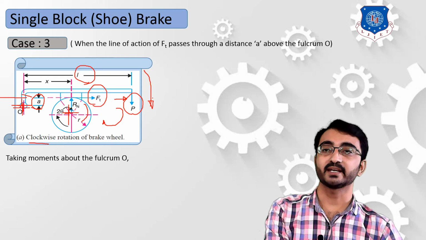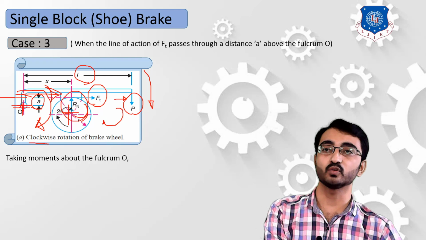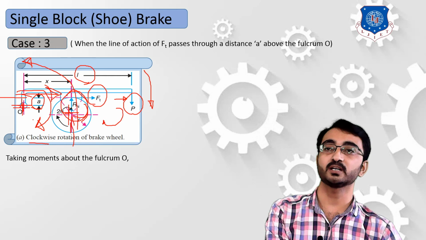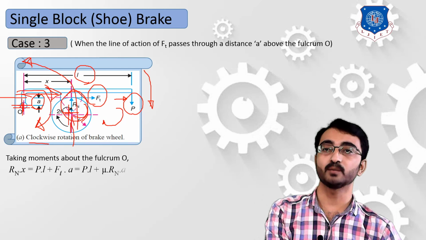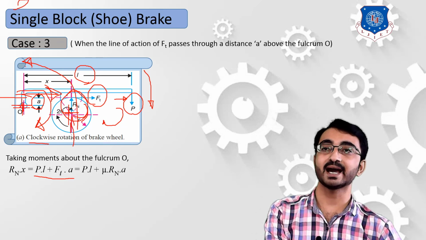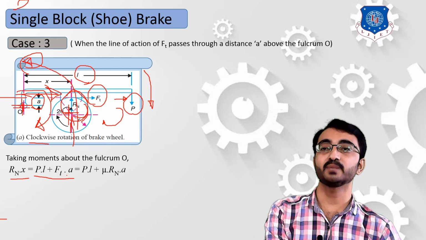Now the second force, that is this Ft force. Due to this Ft force which is acting in the plus x direction, about point O it will also produce a clockwise moment, and the Rn force will be acting in an upward direction, so it will produce motion about fulcrum point O in an anti-clockwise direction. So we can understand that two components, P into L plus Ft into A, both will be in a clockwise direction, and your reaction force Rn will be in an anti-clockwise direction. So your final equation will become Rn into x is equal to PL plus Ft into A.